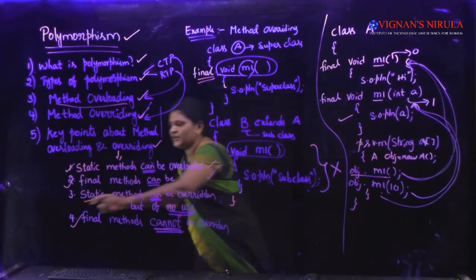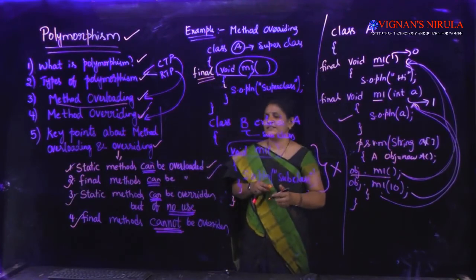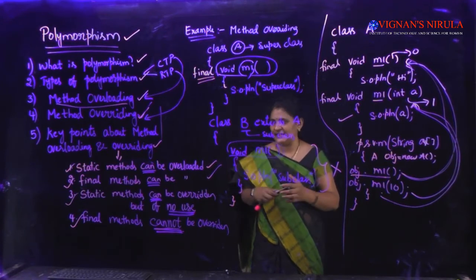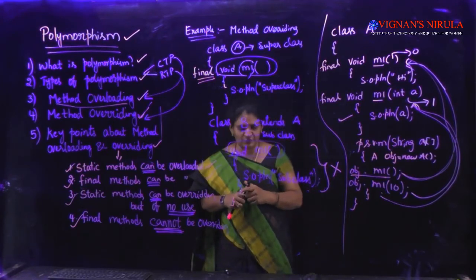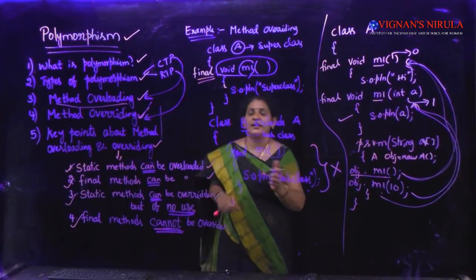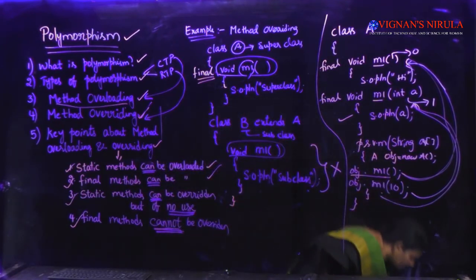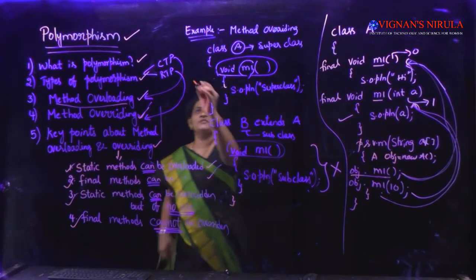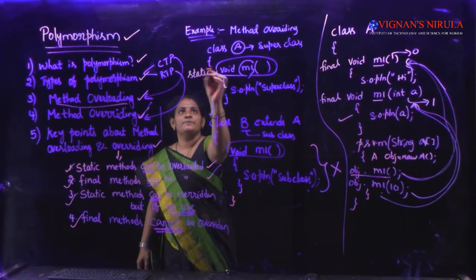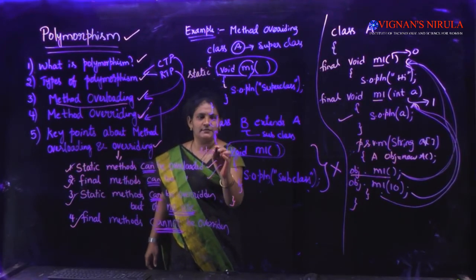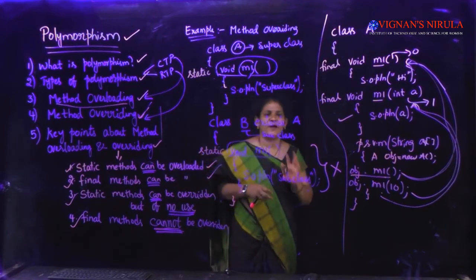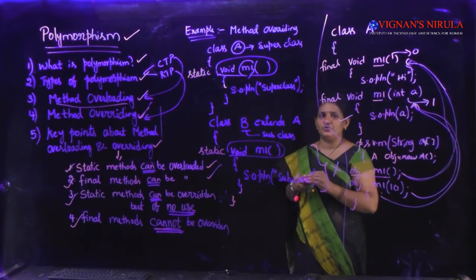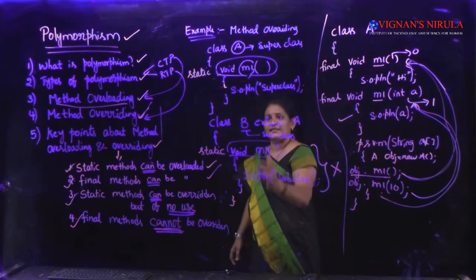Okay, now coming to the third point, that is static methods can be overridden but of no use. We can go for overriding the static methods, but of what purpose? Of no use. We'll see that with an example program now. Instead of final, if I put static here, and here also if I put static. Static means it's one per class. It's not through an object we are accessing; it is through the class name we are trying to access it. So if I write something like this, this is also possible.